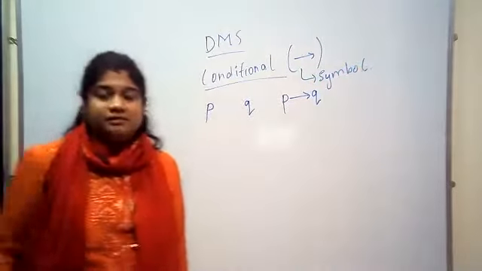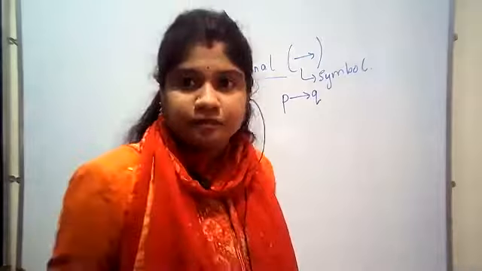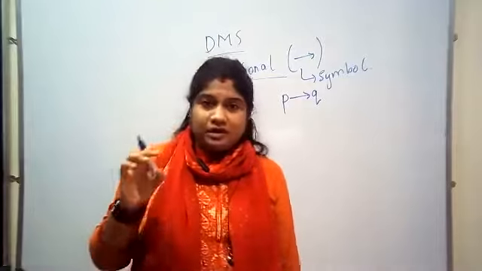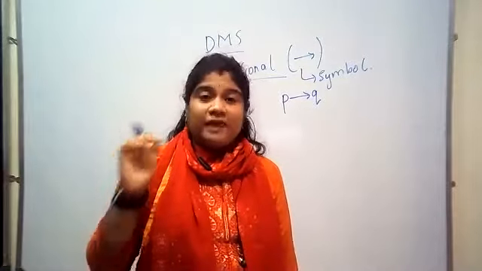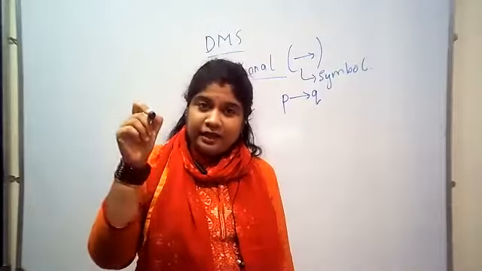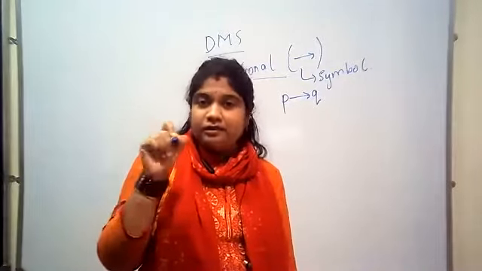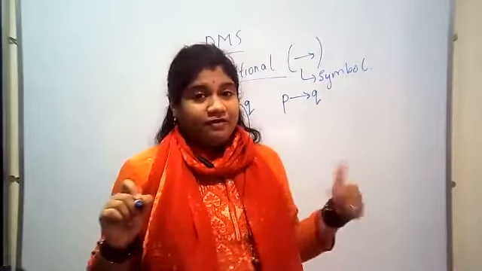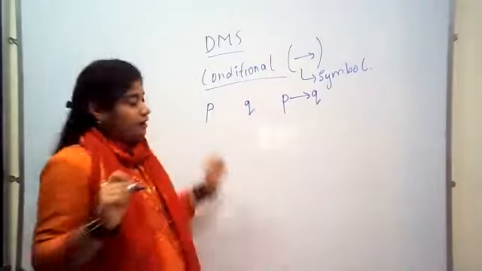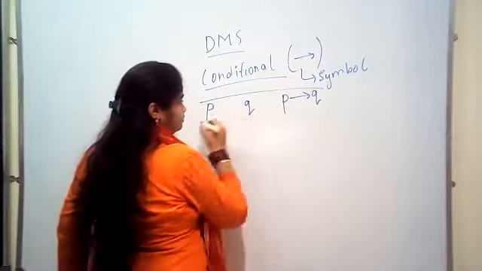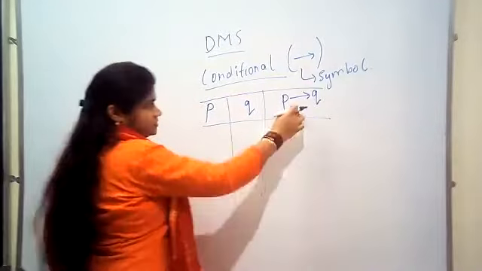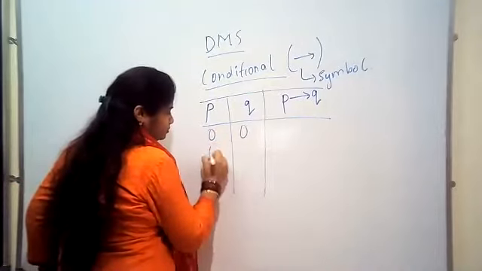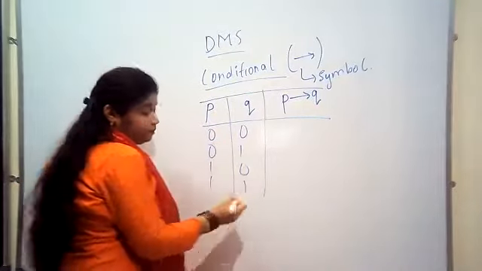Like how we had the cap for conjunction, V for disjunction, and V with a dash under it for exclusive disjunction, similarly here we have an arrow mark as the symbol. Now consider two propositions. This is the conditional type of statement: 0 0, 0 1, 1 0, 1 1.